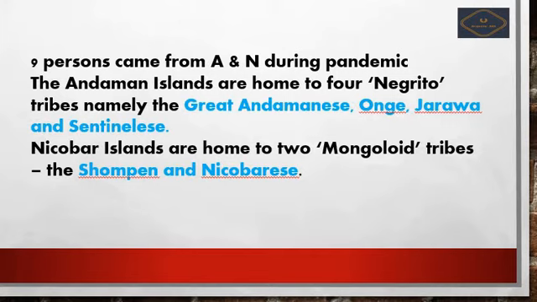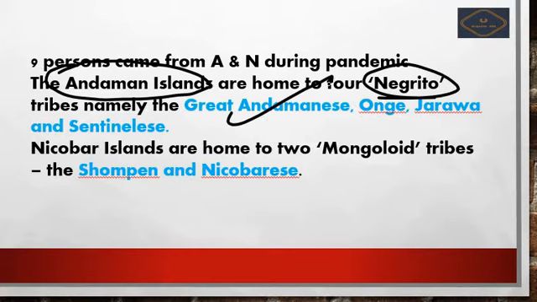So here we have to see what are the tribes in the Andaman and Nicobar. There are 4 major tribes in the Andaman Islands, called Negrito: Great Andamanese, Ongs, Jarawa and Sentinelese.